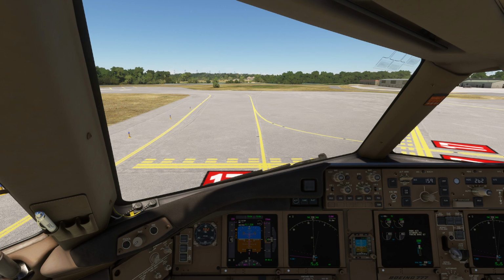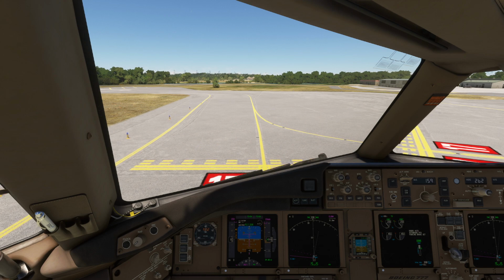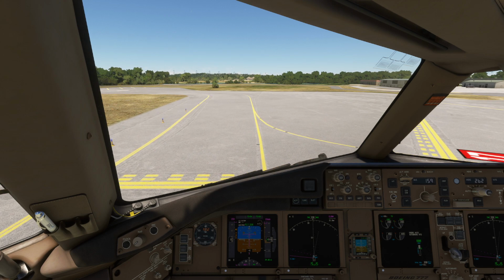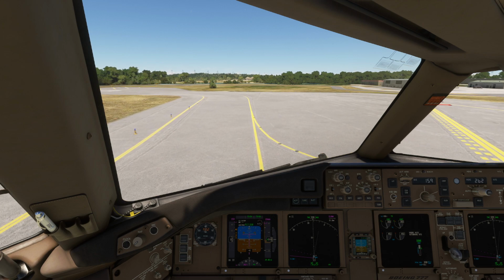Red 64, Manchester Tower, wind calm. Runway 17, cleared for takeoff. Cleared for takeoff, runway 17, Red 64.